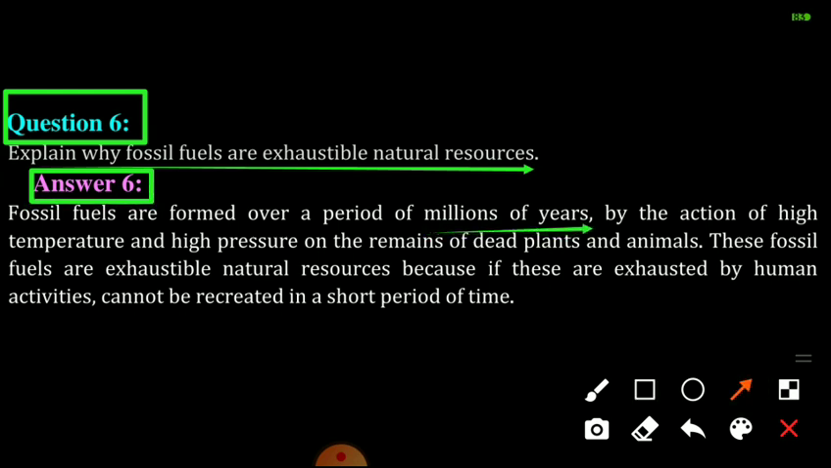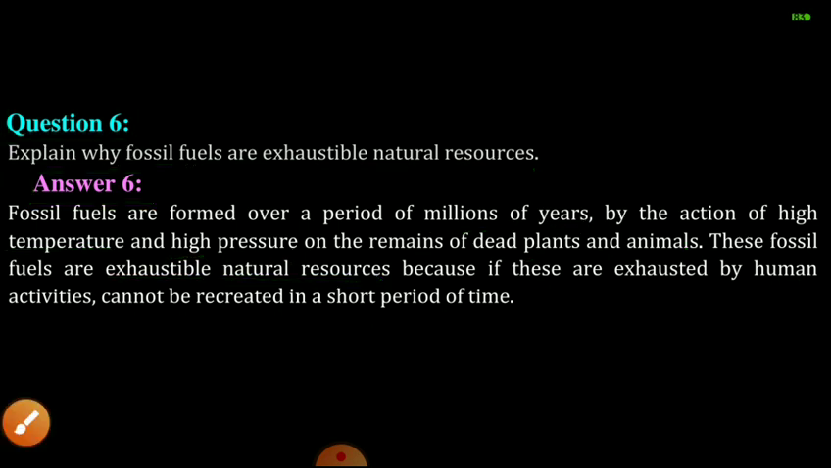of years by the action of high temperature and high pressure on the remains of dead plants and animals. These fossil fuels are exhaustible natural resources because if these are exhausted by human activities, they cannot be recreated in a short period of time, not in the laboratories or factories. So they are exhaustible natural resources.